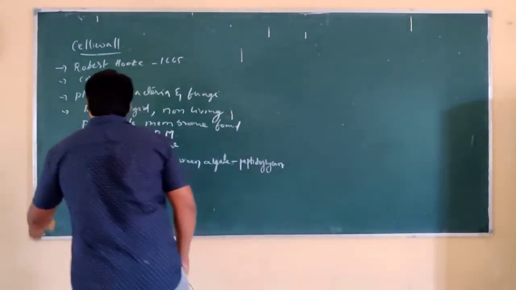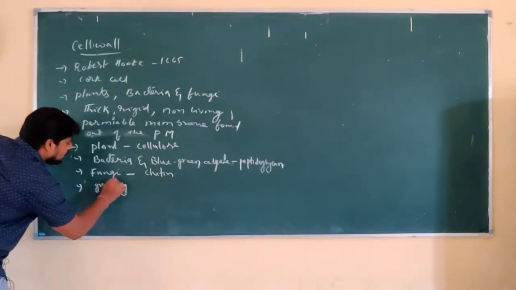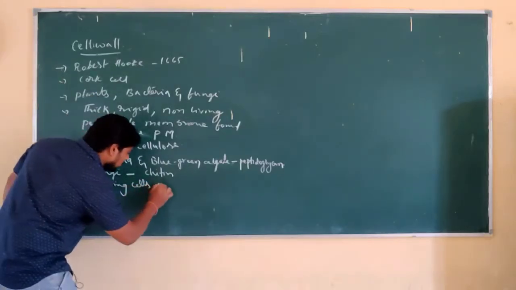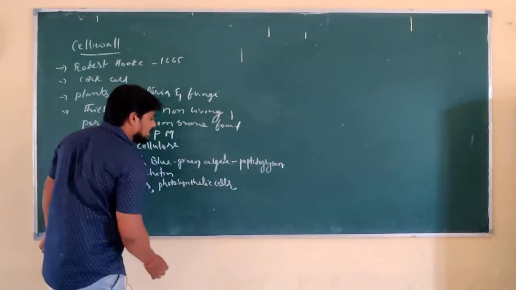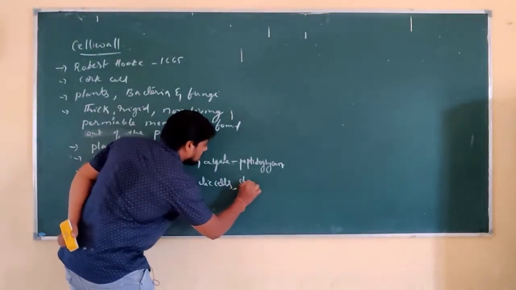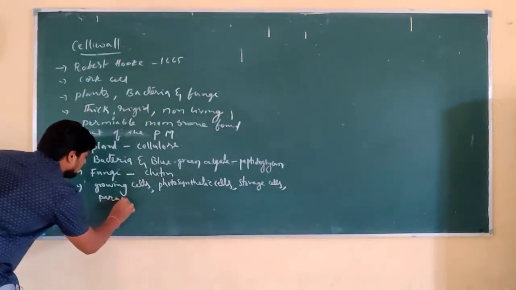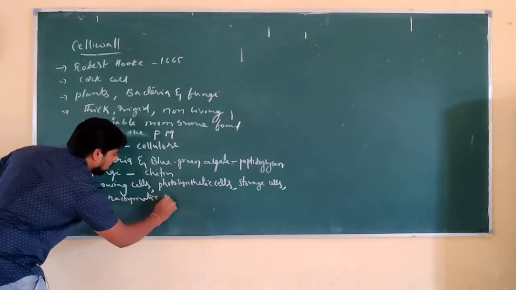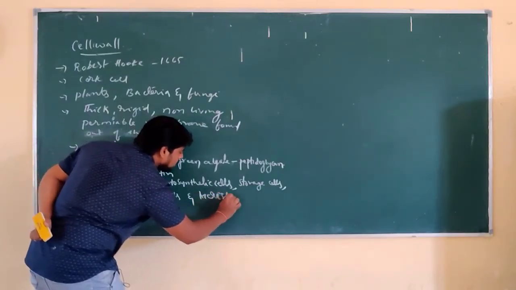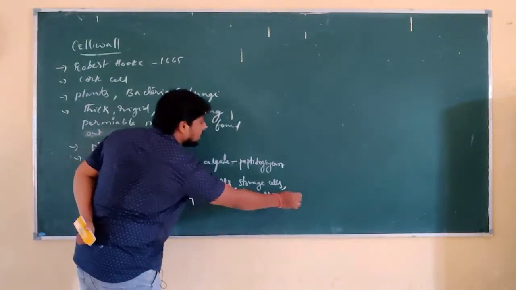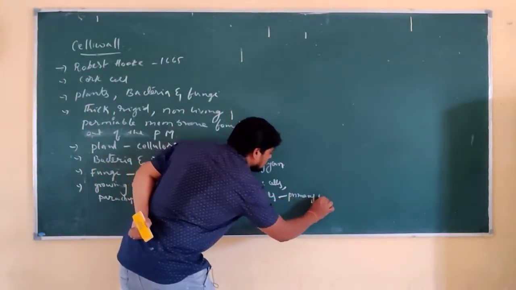For example, if you observe the tissues of plants, cells like growing cells, photosynthetic cells, storage cells, parenchymatic cells, and meristematic cells, these different cells of the plants are made up of a primary cell wall.